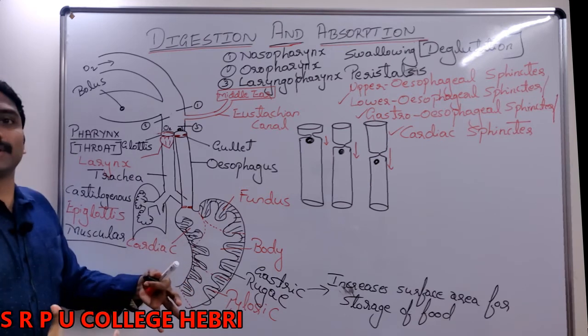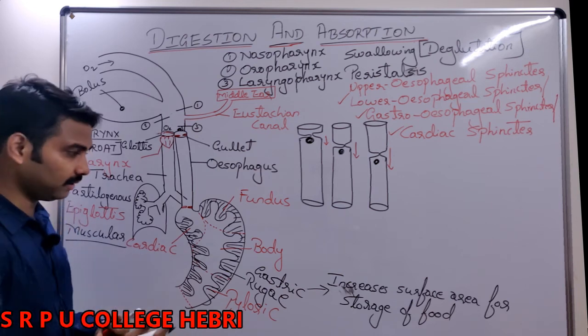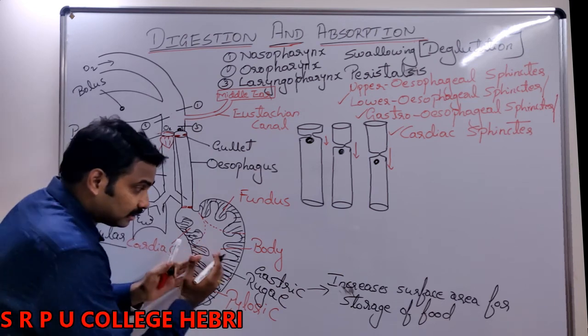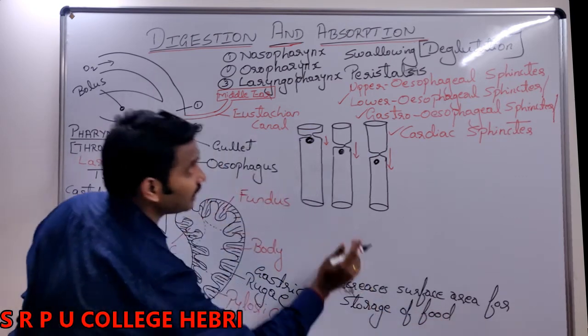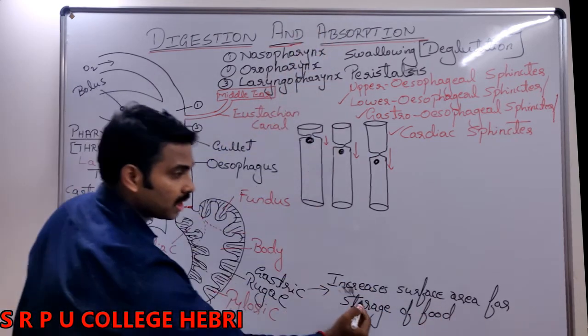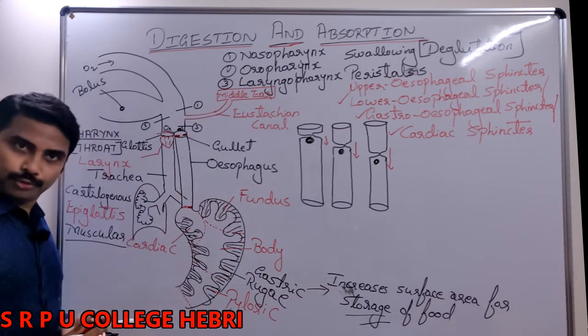Your flat stomach becomes a little bit stretched, right? It is because of the stretching of the rugae to increase the surface area for, not absorption, but storage of more and more food.